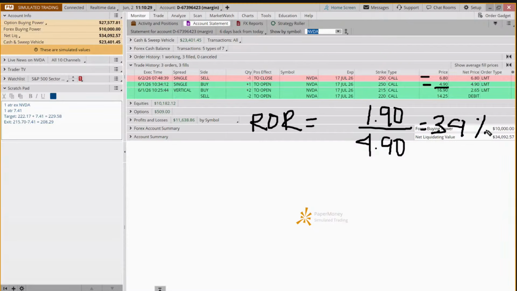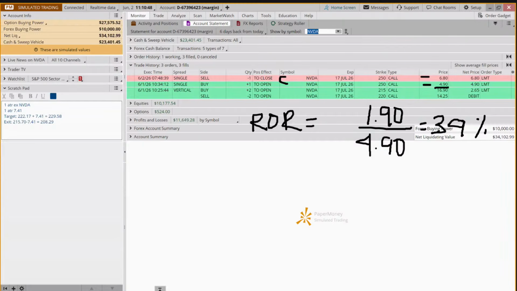Now, does it always work out that way? No. We could have been down 39%, and I didn't take the commission or the transaction fee into account. It was 65 cents to get in and 65 cents to close out the trade as well. But that's an example of how this can work when things go according to plan.